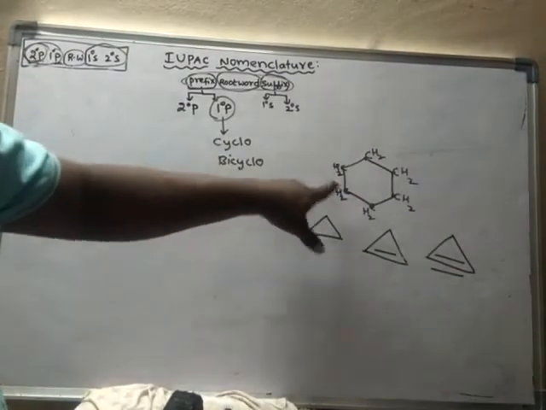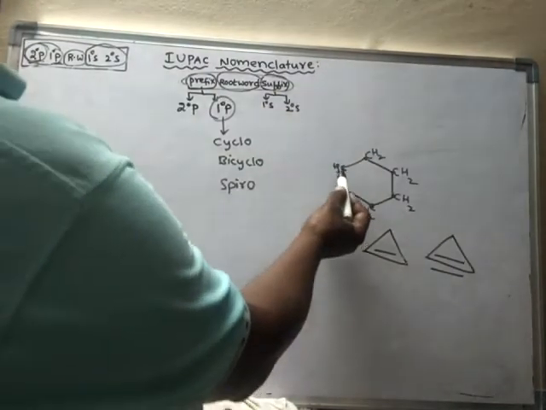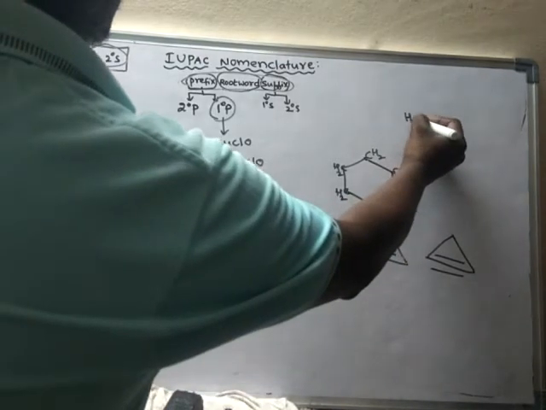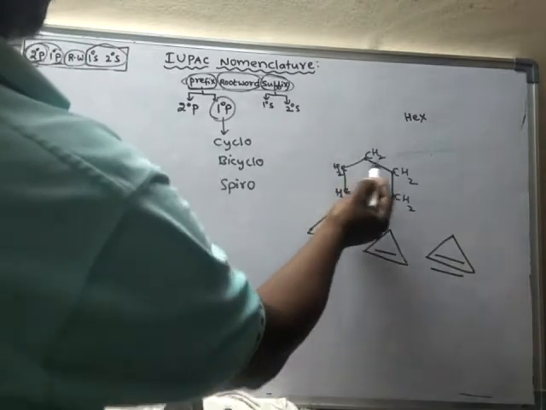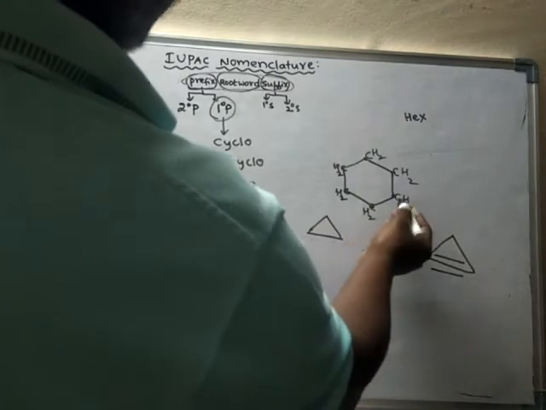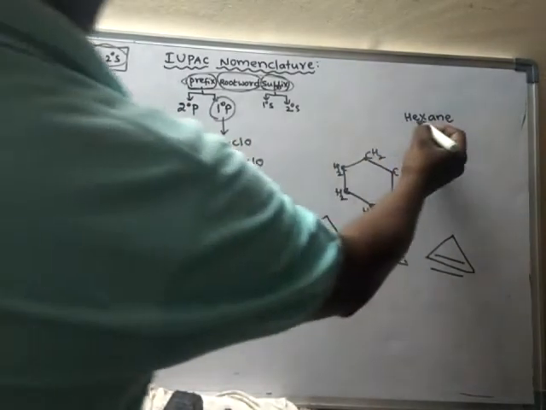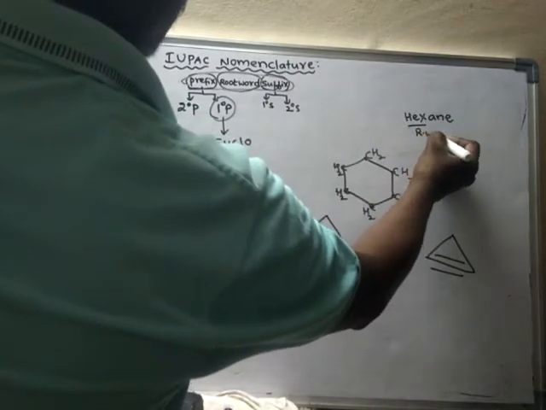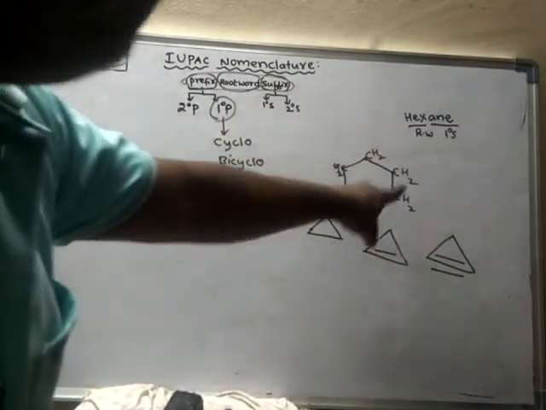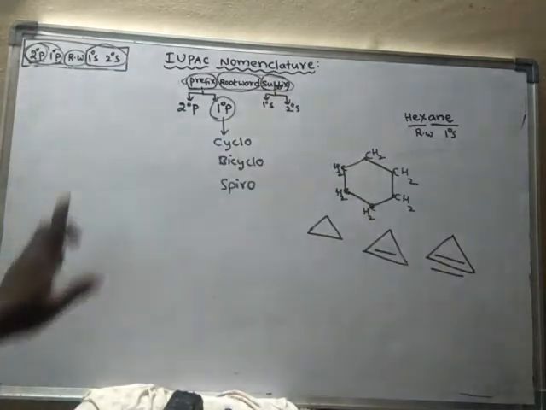So what is the name of this compound? Now count how many carbons are there. 6 carbons. Hence hex. Between carbon atoms, you will find only single bonds. Hence ane. What is this one? Root word. What is this one? Primary suffix. Is there any functional group here? No. So that means there is no secondary suffix in this compound.